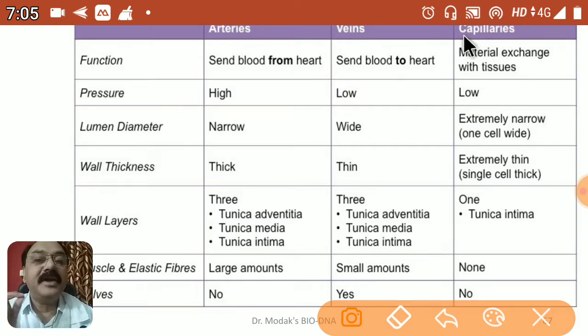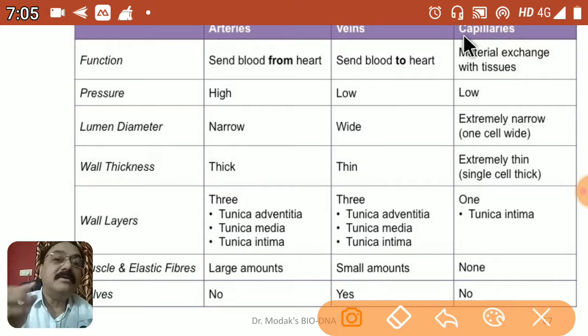Basically, capillaries are very fine, single-layer-thick blood vessels that originate from the arteries. The artery divides into arterioles, the smaller ones, and then arterioles further divide into very thin, hair-like, very fine vessels which pass through the cells and tissues. They distribute the material, and similarly they collect the waste material from the cells and tissues, and get fused to form venules, and venules form the major vein. So this is the way the network of artery, vein and capillaries is there.